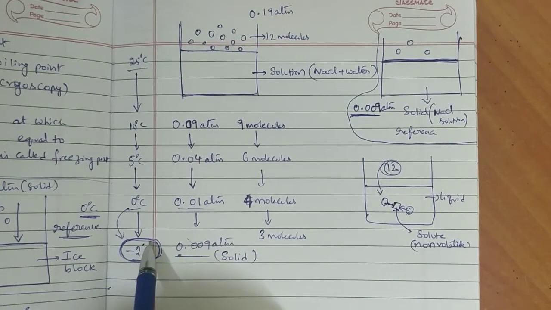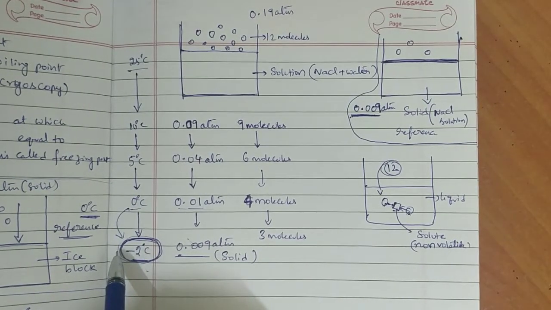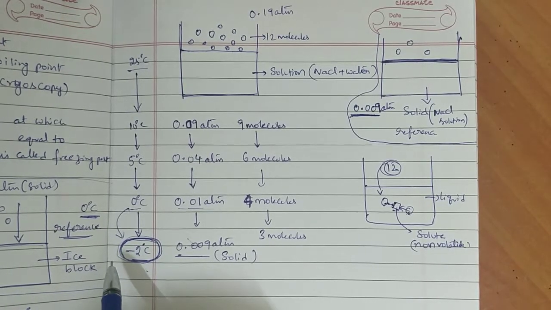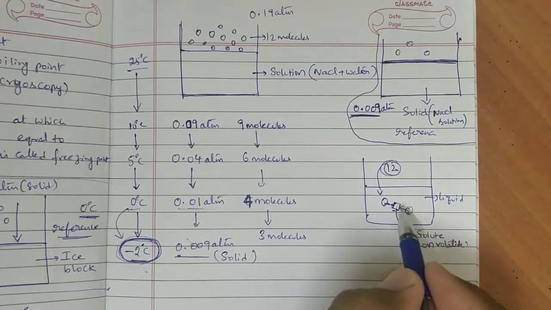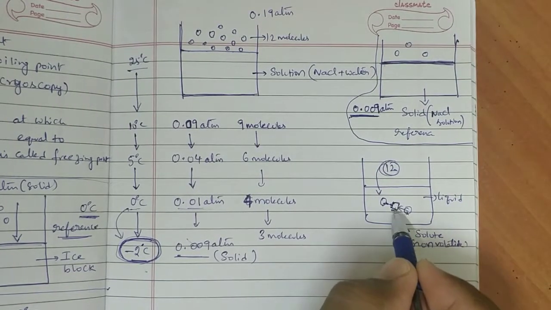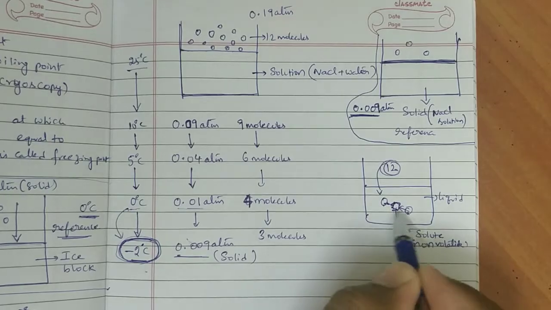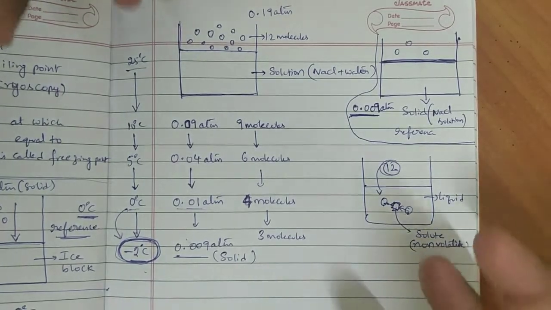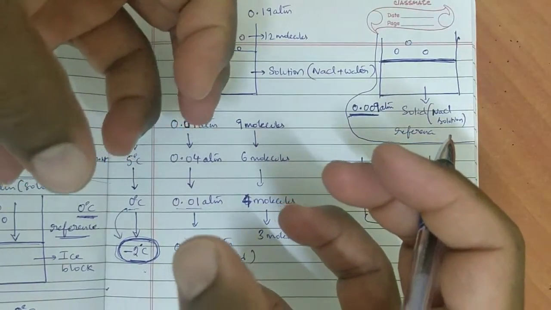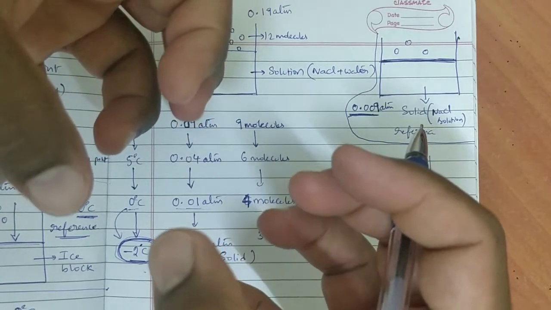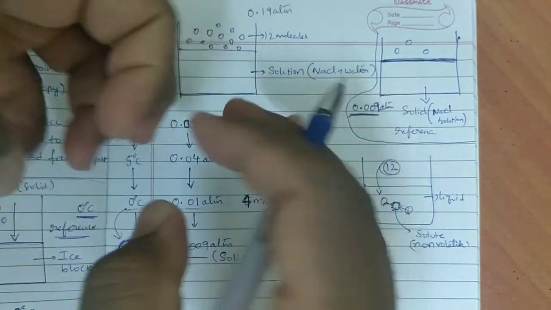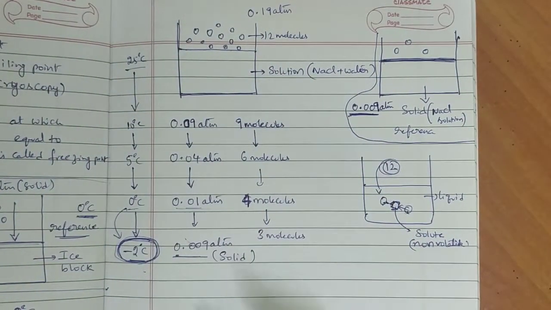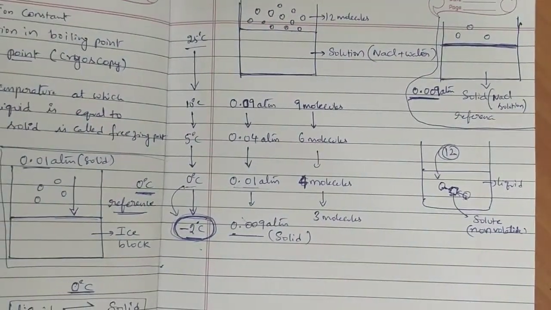That's why the freezing point of solution is lowered when compared to the solvent freezing point. Because of these non-volatile solute particles present between the solvent molecules, they cannot come that much closer like pure solvent. That's why, if they want to be closer, we need to decrease the temperature further. That's why this is happening here.